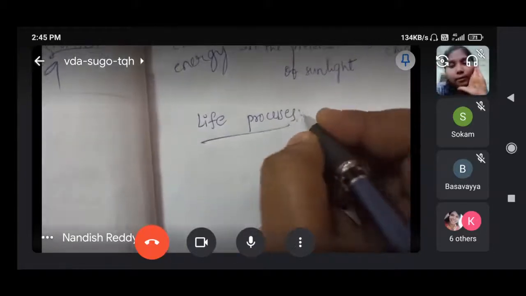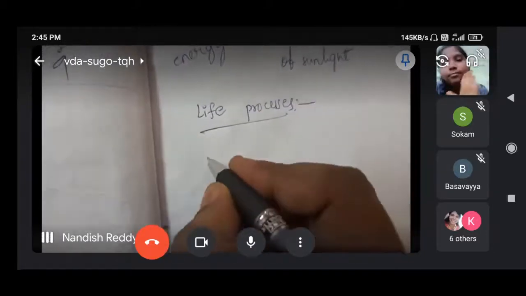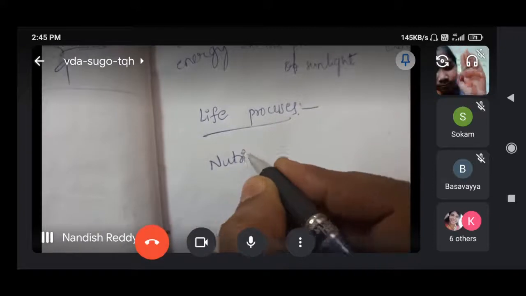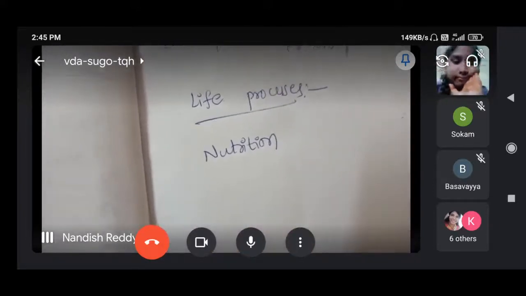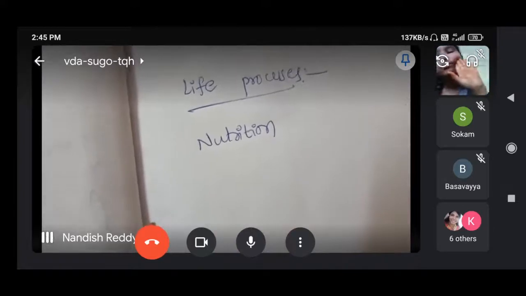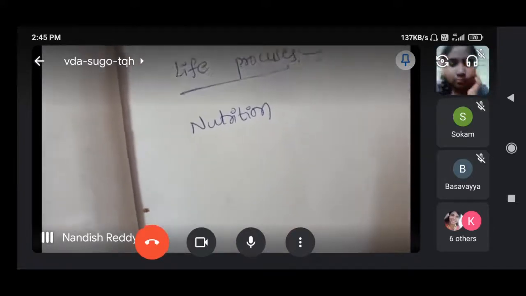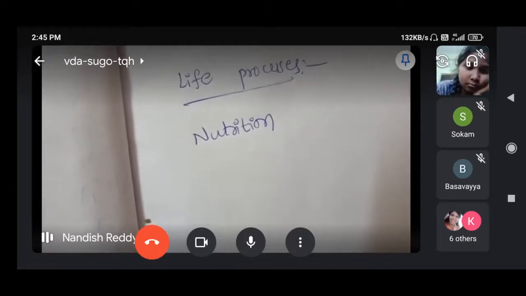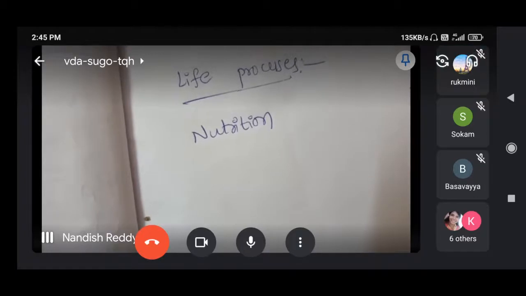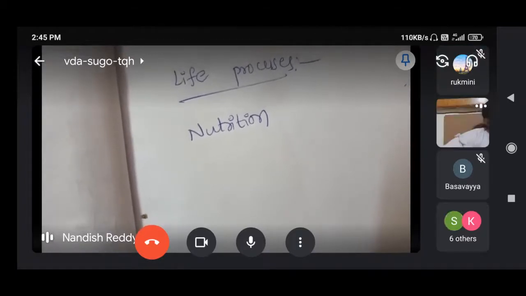Yes, the basic life processes. The first one is nutrition only. What is nutrition? Nutrition is the process of intake of nutrients like carbohydrates, proteins, vitamins, minerals, fats, and water also by an organism, as well as the utilization of these nutrients by the organism.